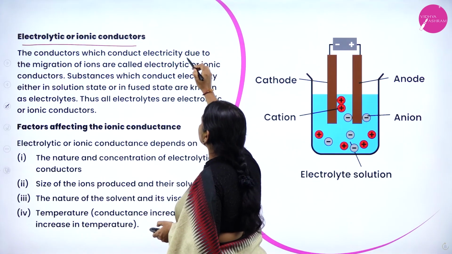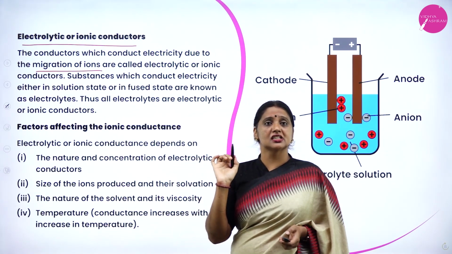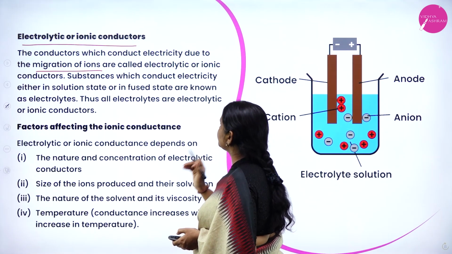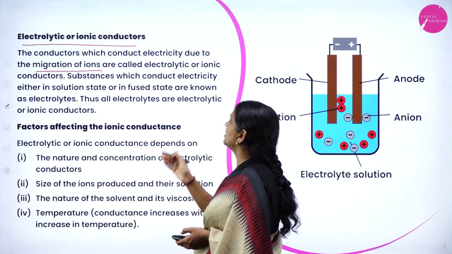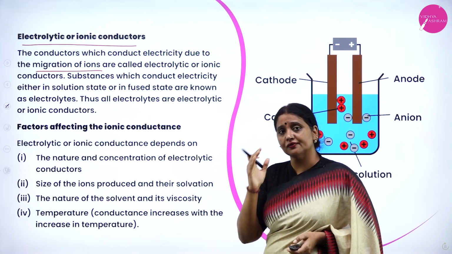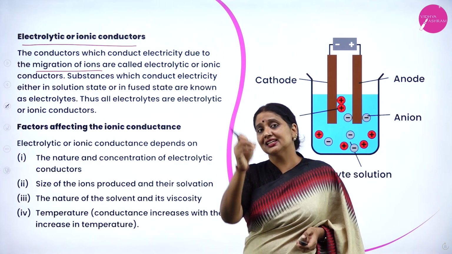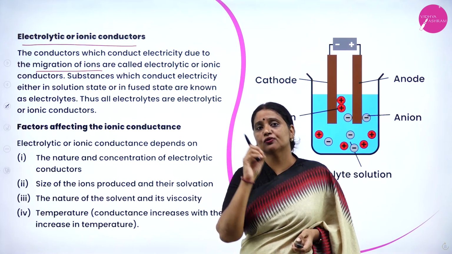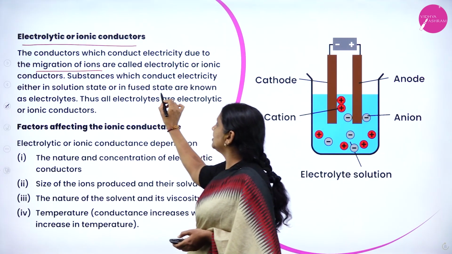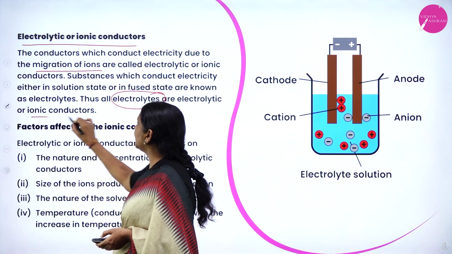Next, we deal with electrolytic conductors or ionic conductors. The conductors which conduct electricity due to the migration of ions are called electrolytic or ionic conductors. Some substances conduct electricity because of the migration of free ions either in aqueous state, molten state or fused state. Such substances are called electrolytes, or ionic conductors.